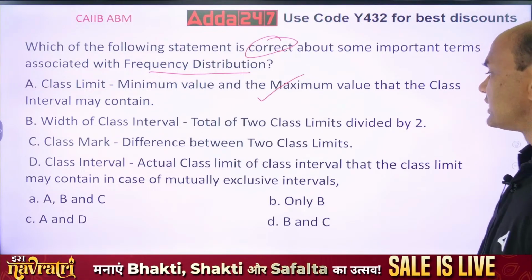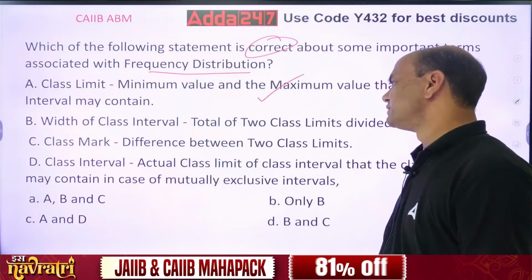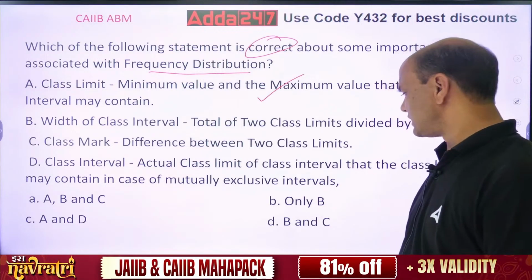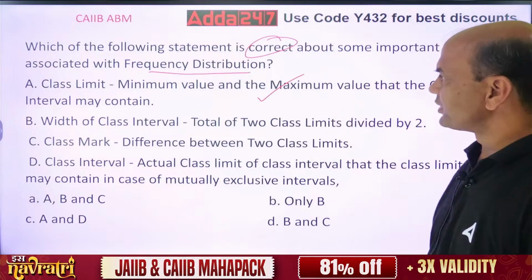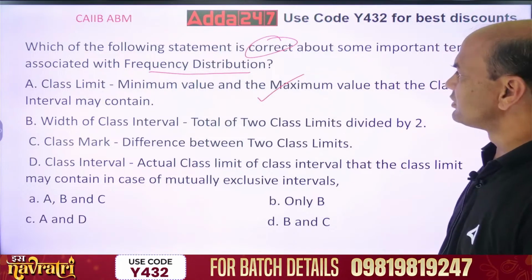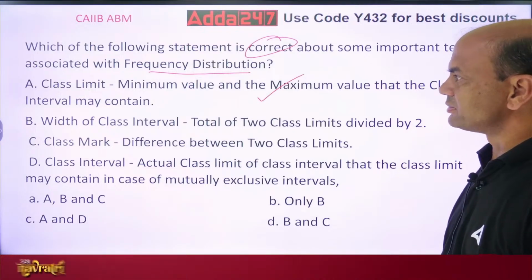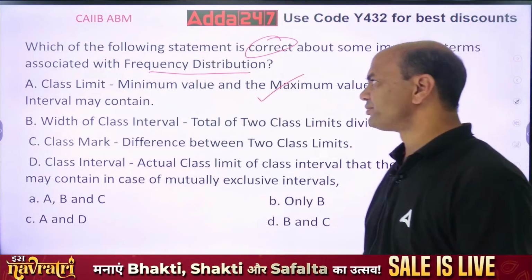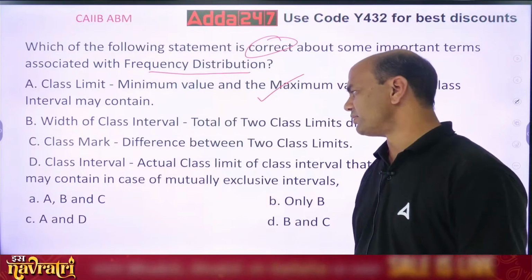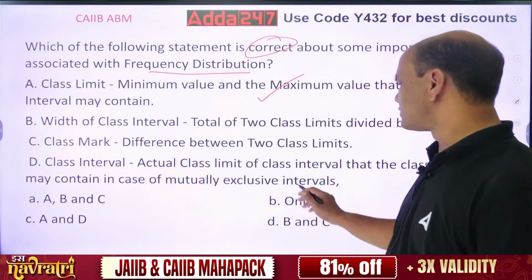Now which one is true over here? See, obviously, maximum and minimum value that the class interval may contain, that is basically the class limit. Right? Lower and upper value. So A is correct. So these two are out.